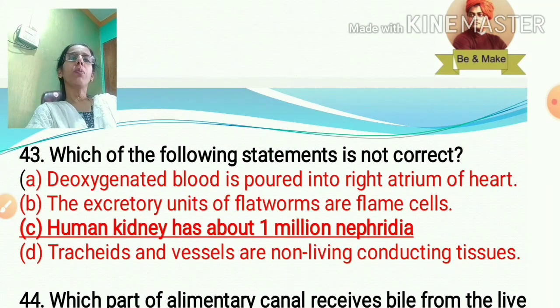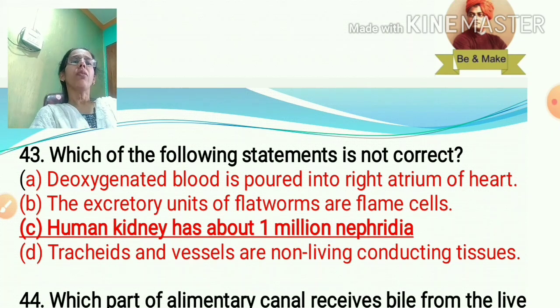Which of the following statements is not correct? So you have to find the incorrect statement. Deoxygenated blood is poured into the right atrium of the heart. It is correct. The excretory units of flatworm are flame cells. That is also correct.